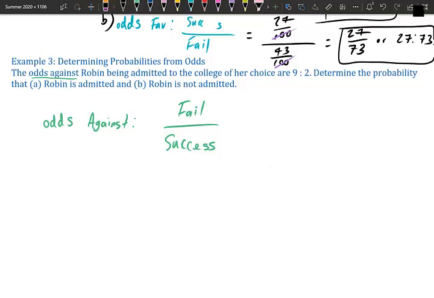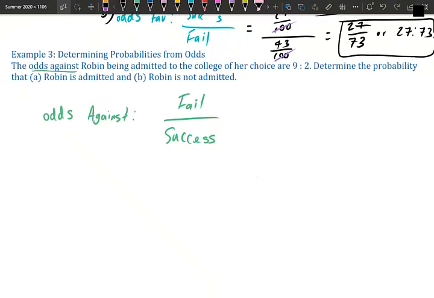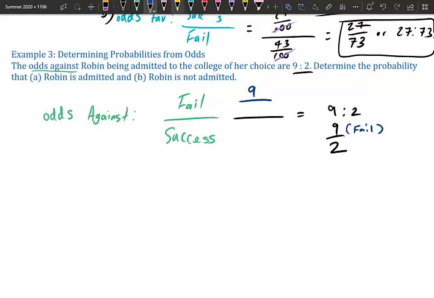All right, so failure over success. Our final answer, we got 9 to 2, which is 9 over 2. So didn't the 9 come from the failure? Because that's on top. So we have 9 over something. And that's all over success, and success is on the bottom, which is 2 over something. The something, how do we get the denominator? 9 plus 2. 9 plus 2 is 11. So that's how we get our denominators.